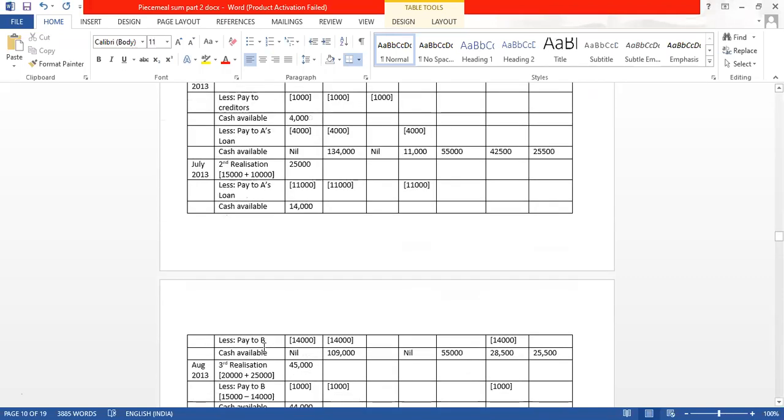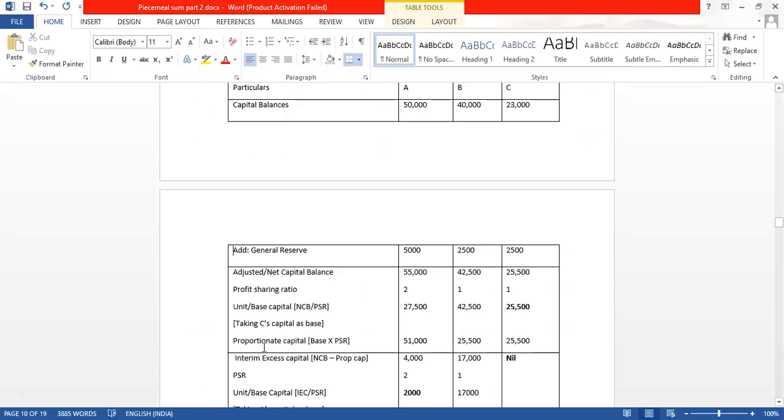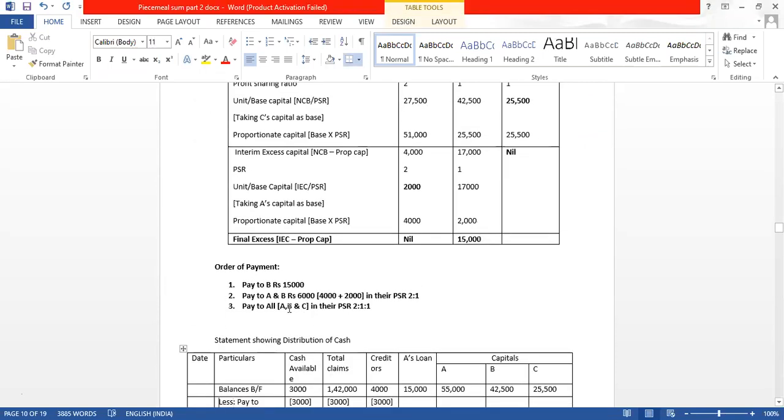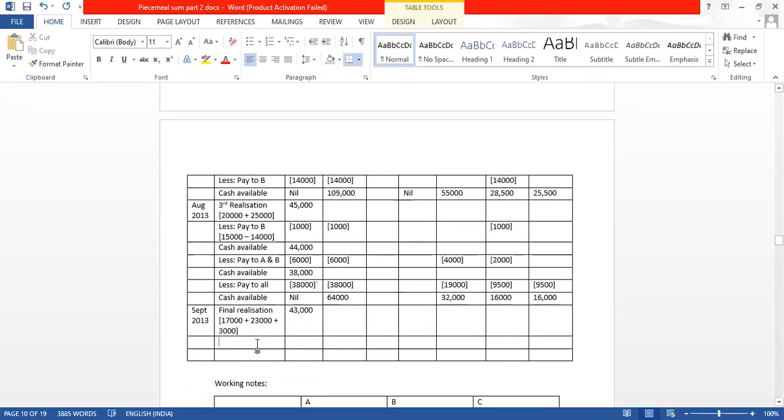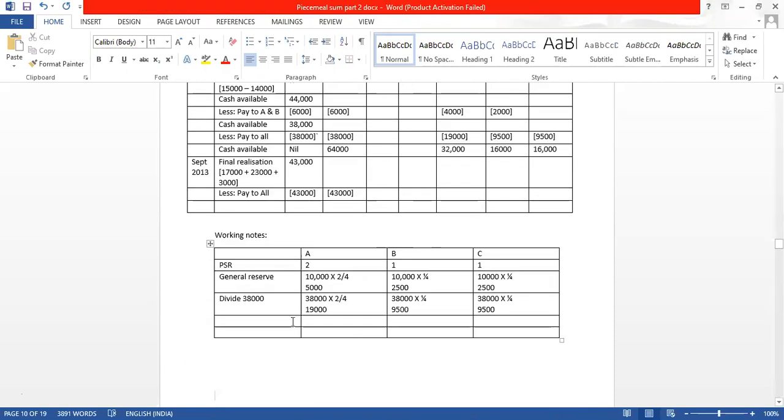Look at the order of payment. Whatever money we get, we have to pay to all. So this 43,000 also we will have to pay to all. Here it will come 43,000. Now how to divide this?